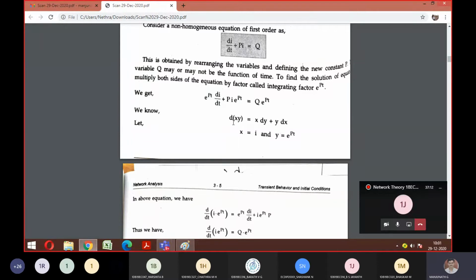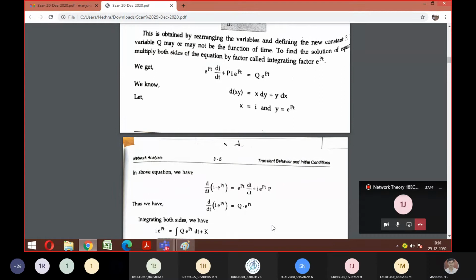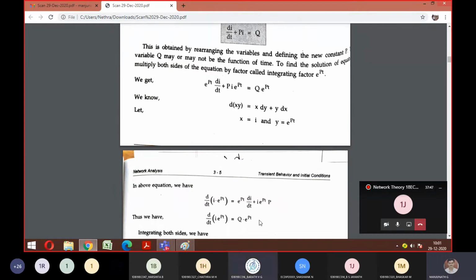Now apply that logic. Look here. What I told, x is I and y is e^(pt). d by dt is what differentiation indicates, right? So x is I and y is e^(pt), which equals x dy plus y dx. The logic has been implemented here. Correct? So x is this side and y is this side. Is it fine till here? Yes, sir.